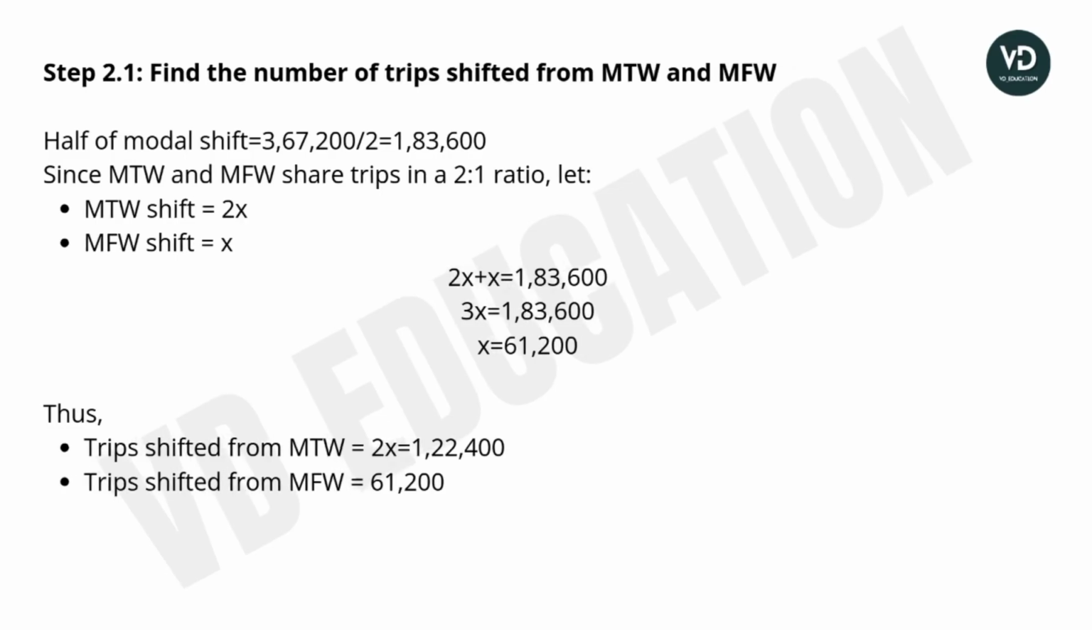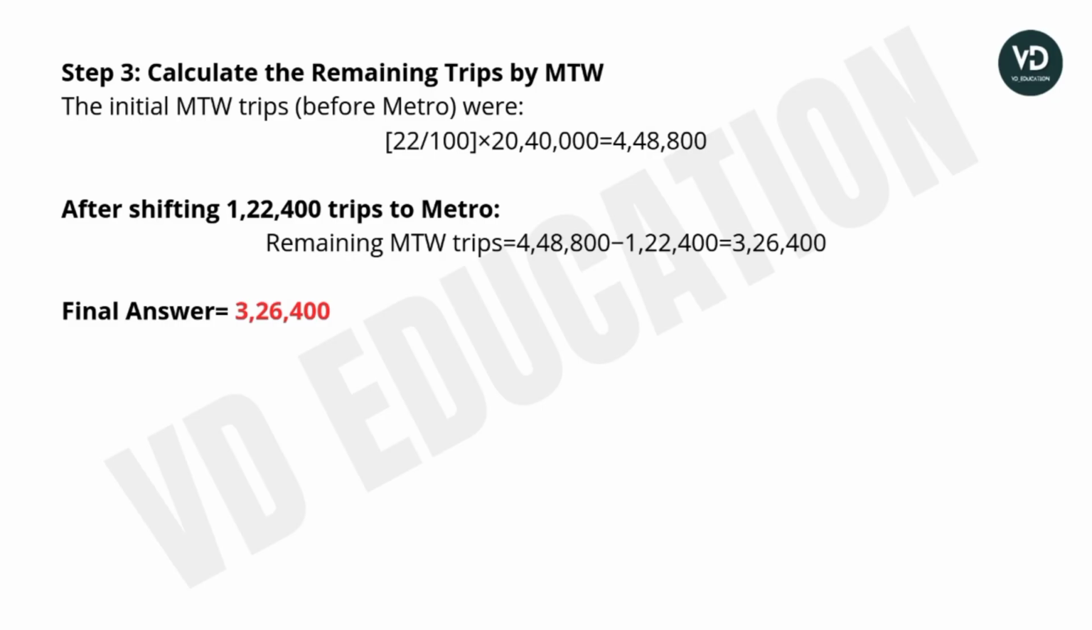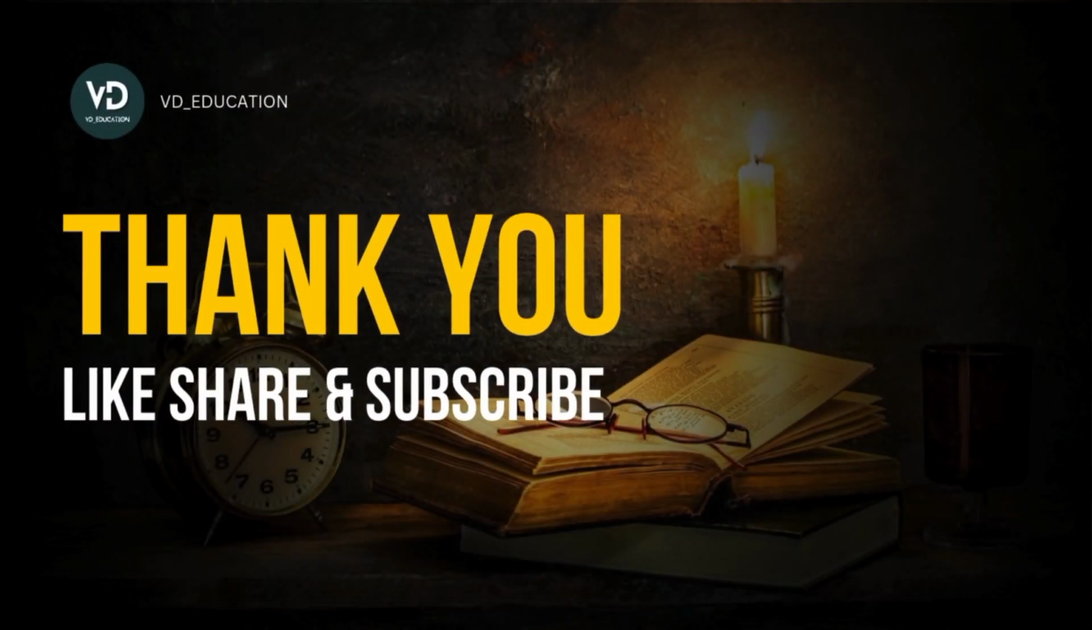Step 3: calculate the remaining trips by the MTW. Initial MTW trips are 22% of the total. So the answer will be 4,48,800. After shifting 1,22,400 trips to the metro, the remaining trips, after deducting this value, will be 3,26,400. So the final answer will be 3,26,400 only.